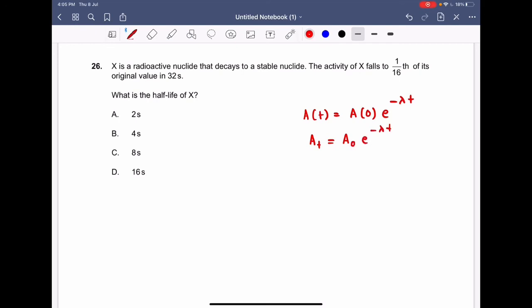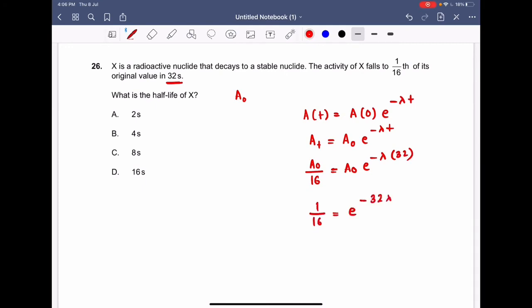Over here it states that the activity falls to 1/16th of its original value. Original value means the initial value, and what was the initial value? A naught. So A at a time t will be 1/16th of the original value, that is A naught by 16. So this is equal to A naught times e to the power minus lambda t. When does the activity fall to 1/16th of its original value? At t equal to 32 seconds, right? So in place of t I am writing 32. So over here I can see that 1/16 becomes e to the power minus 32 lambda.